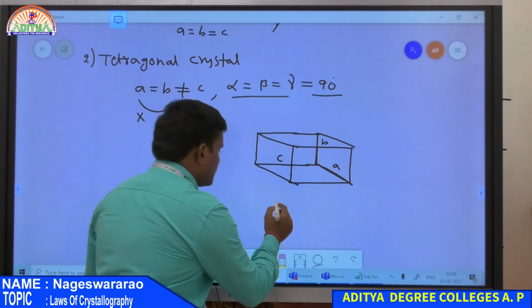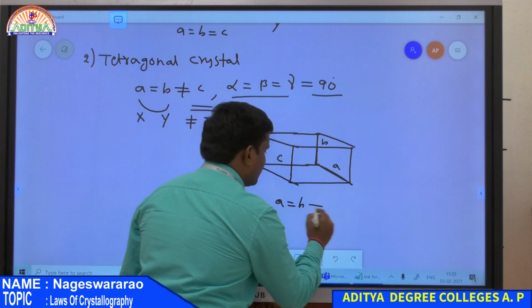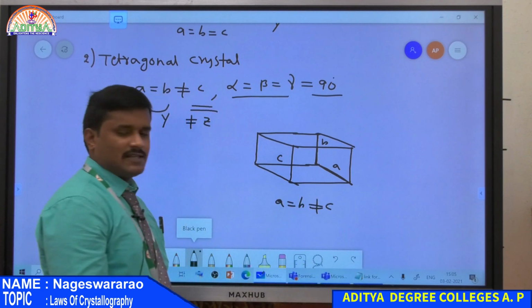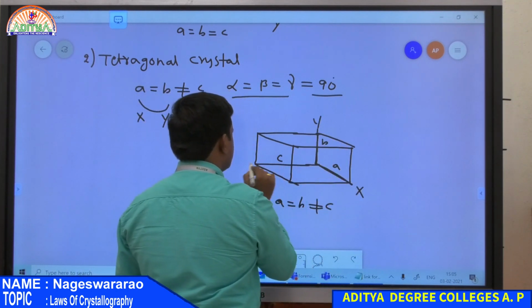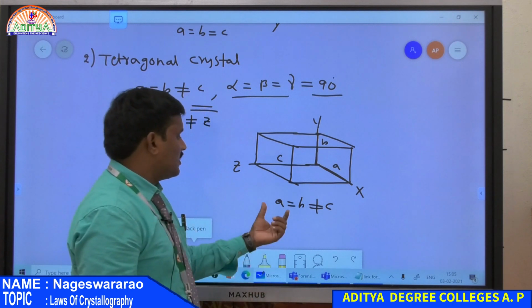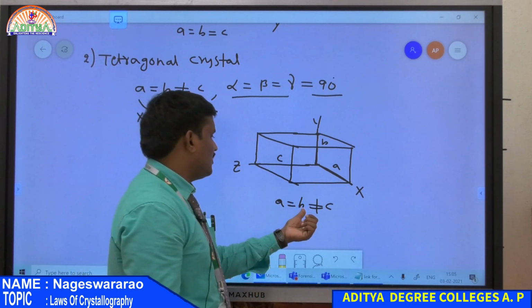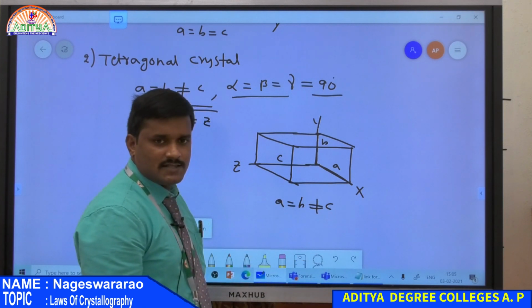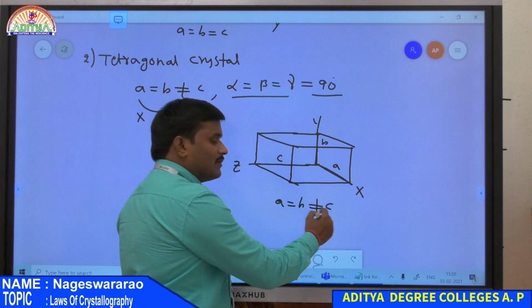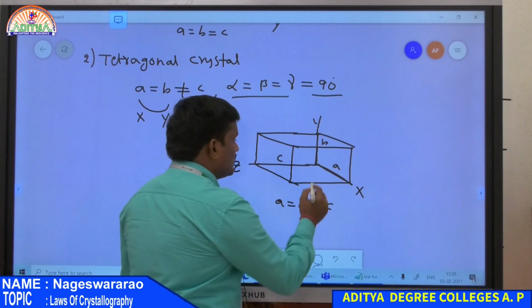So in this case, a is equal to b, but not equal to c. So only two lengths along x and y are equal. This is x, this is y, and this is z. So here the length along x axis is equal to the length along y axis, but it is not equal to the length along z axis.